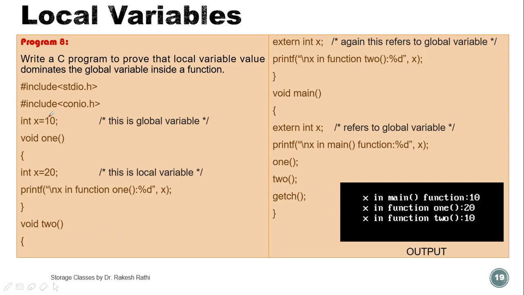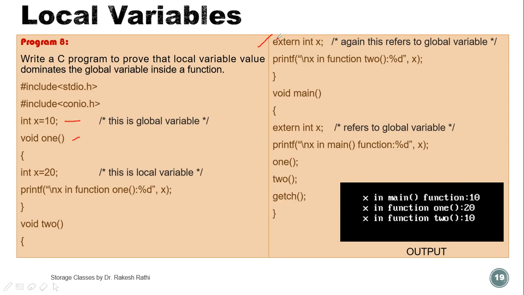Now this is the example. Write a C program to prove that the local variable value dominates the global variable inside a function. In this example, we have declared the global variable int x equal to 10. Now this is a user defined function, void function 1, with int x equal to 20, and it prints the value of x. Then there is another user defined function, void function 2, with extern int x. Here this is again the external storage class, not the local or automatic storage class. So this is the global variable.